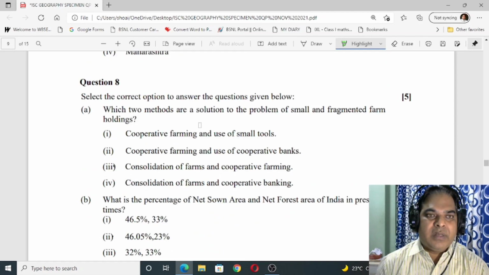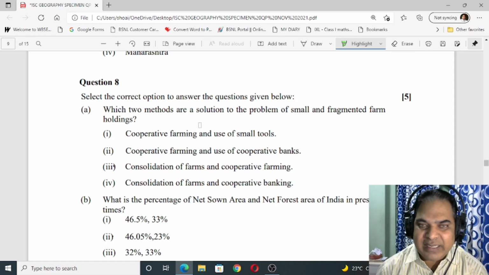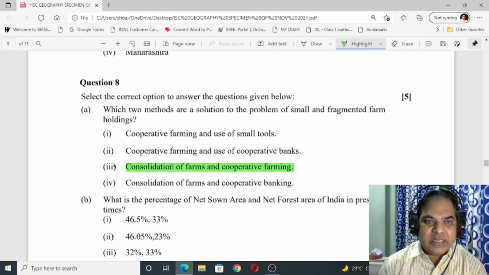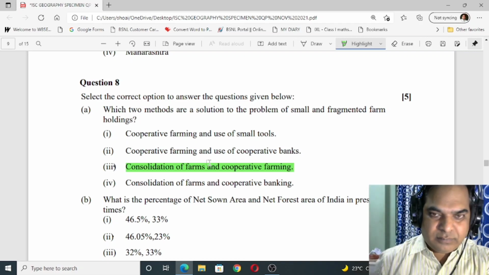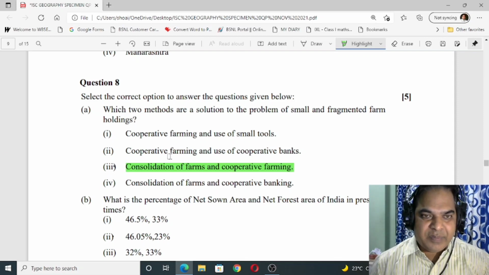Now number 8. Select the correct option to answer the questions given below. Which two methods are a solution to the problems of small fragmented farm holding? The answer is C, number 3, that is consolidation of farms and cooperative farming. Here also last time I made a mistake, so this time I have corrected it. Hope you will not mind. It's consolidation of farms and cooperative farming.